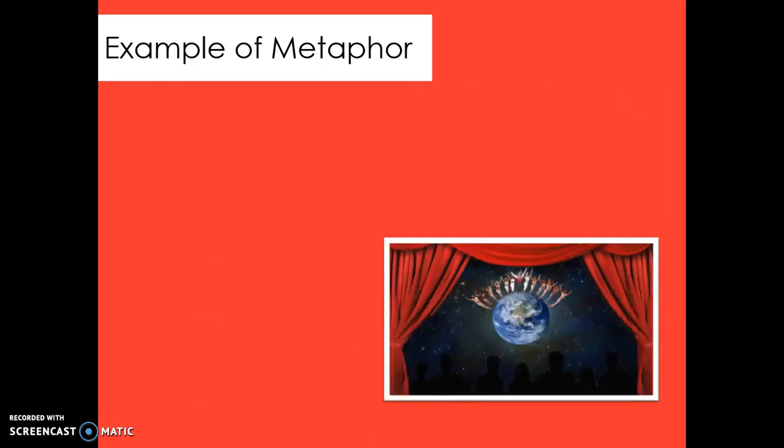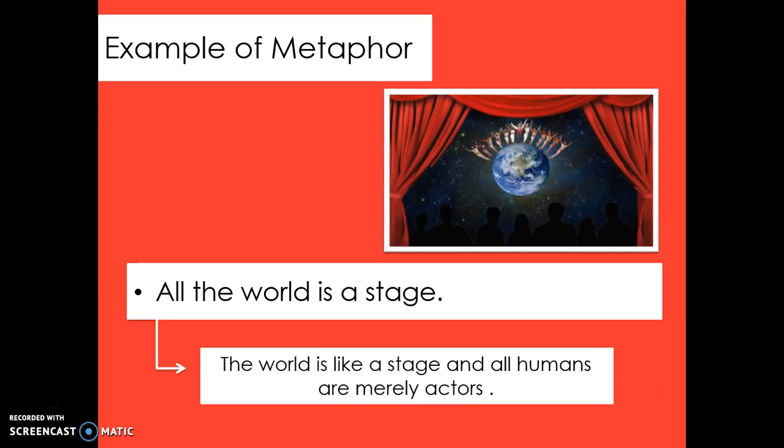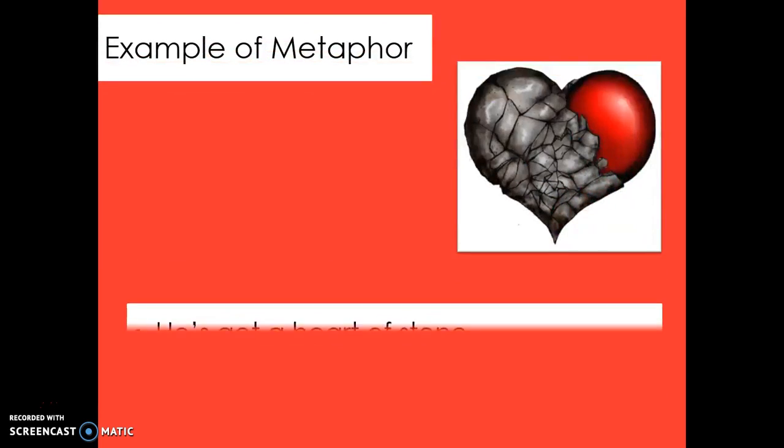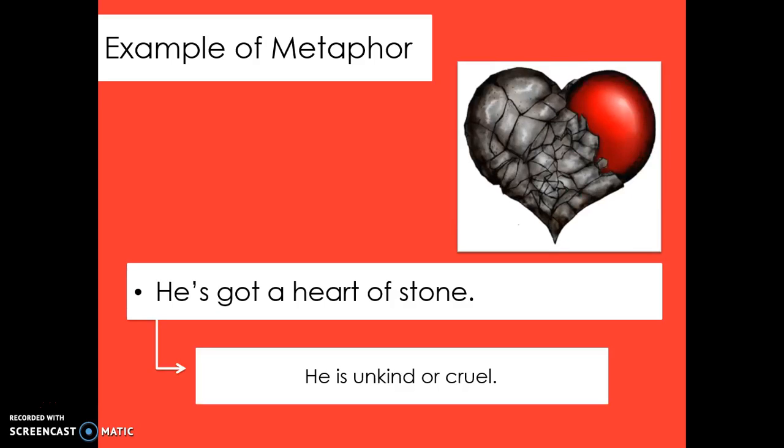Another example we have, all the world is a stage. The two things being compared in this sentence are the world and the stage. This means that the world is like a stage and all humans are merely actors. Another example, he's got a heart of stone. The two things that are being compared in this sentence are his heart and a stone. This means that he is unkind or cruel.